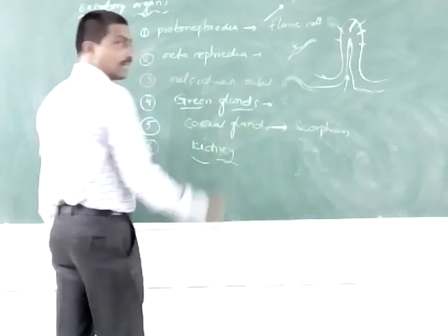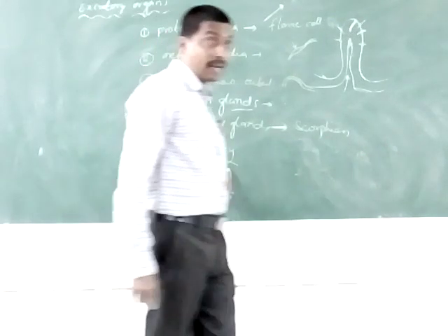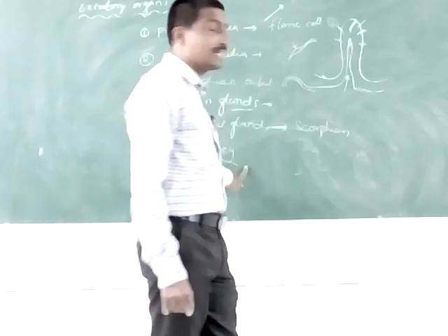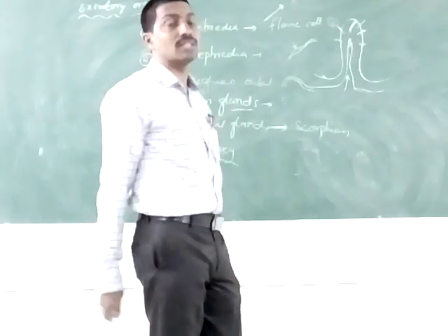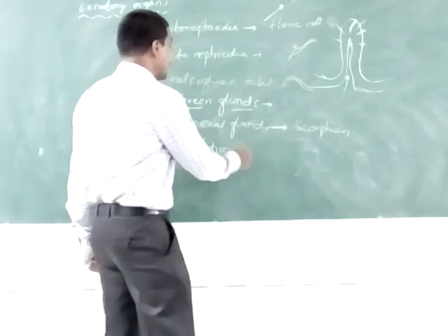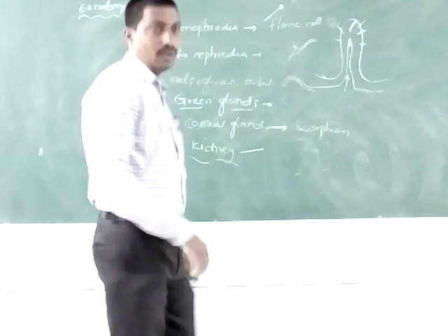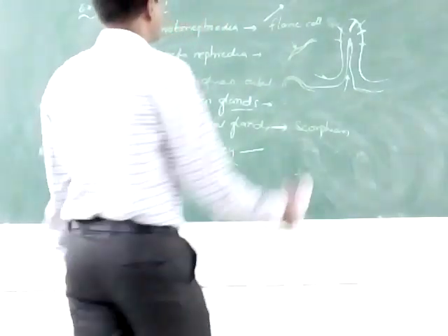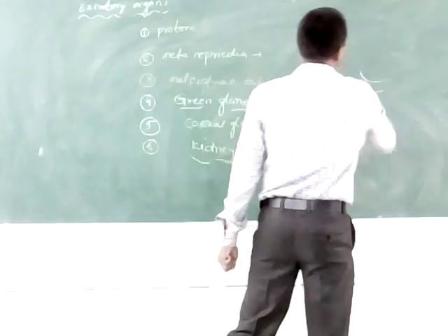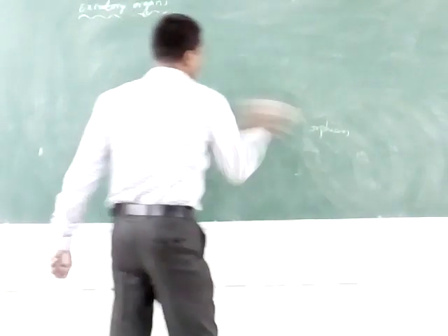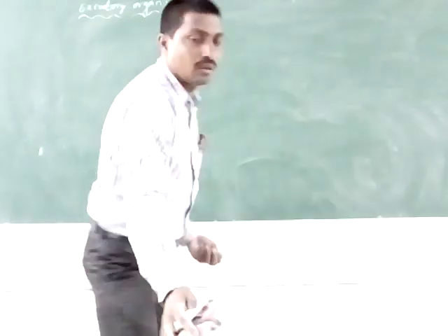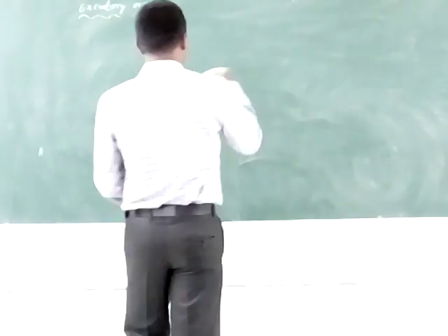Kidneys are present in all vertebrates. The kidneys are used for the elimination of nitrogenous waste materials. Kidneys are mainly of three types.